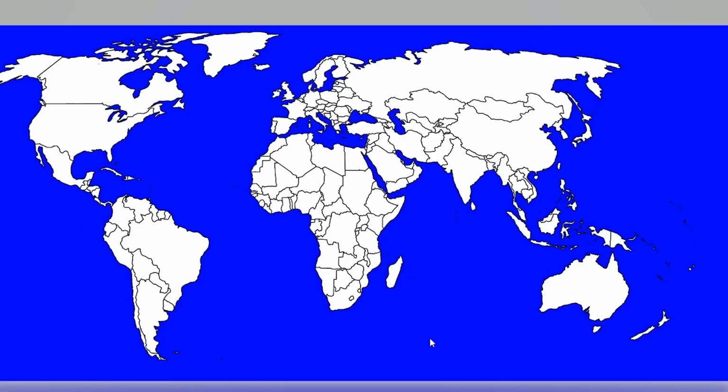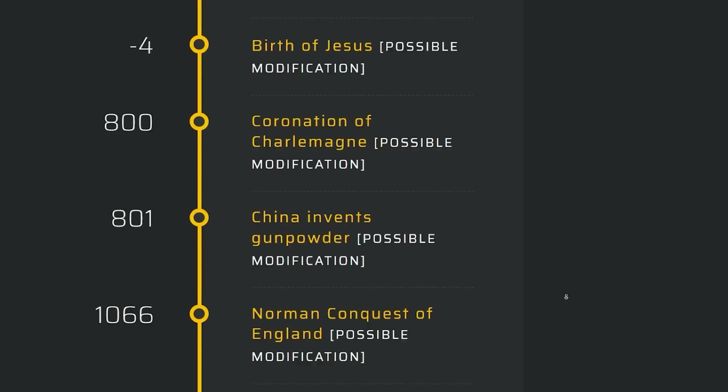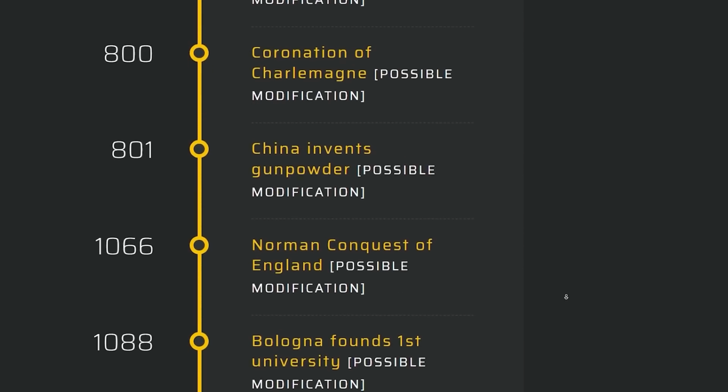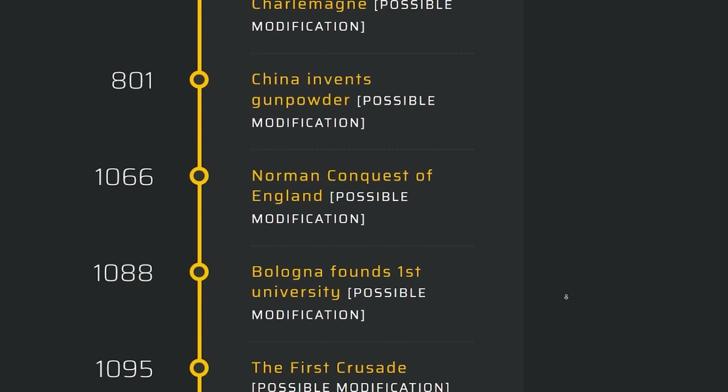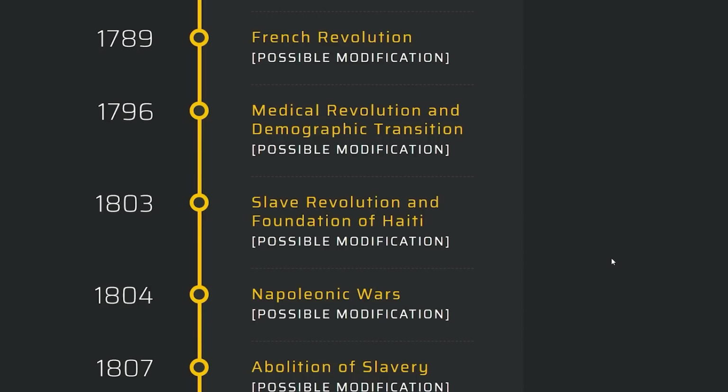I'm once again creating a better world by making small tweaks to our historical timeline. They're small tweaks that sometimes have disastrous consequences. So here we have a current map of our world, but after I'm done with it, it's gonna look completely different. I have here a bunch of major events in our timeline that I can make those small tweaks to, and I've got so much to choose from.